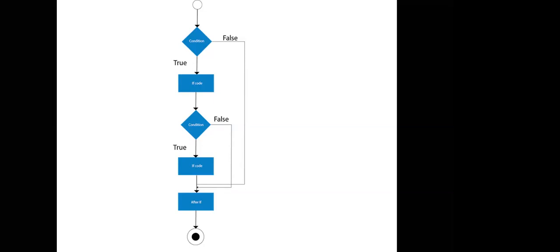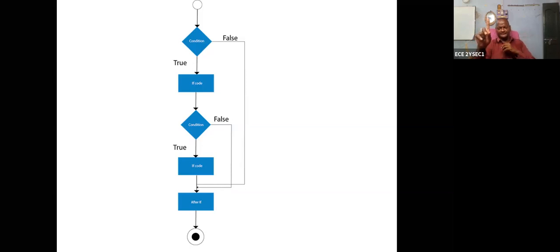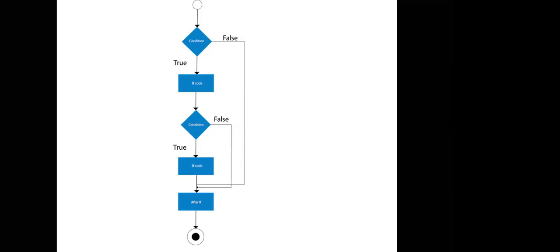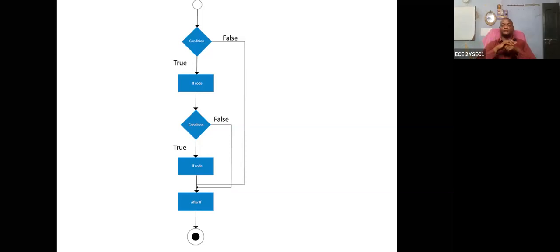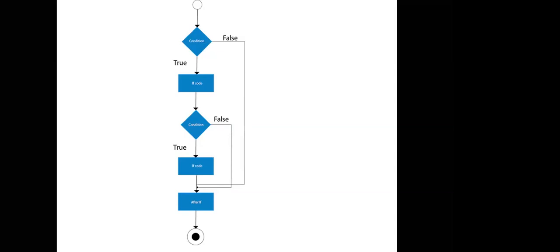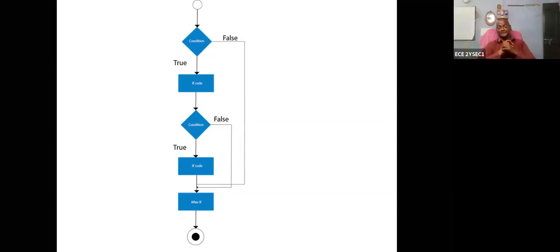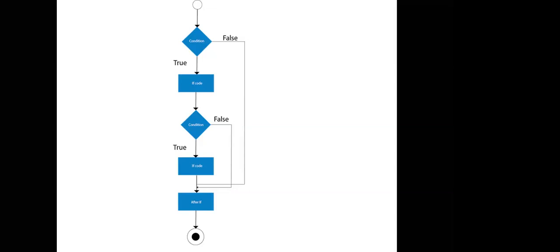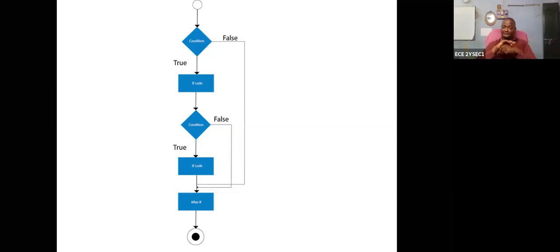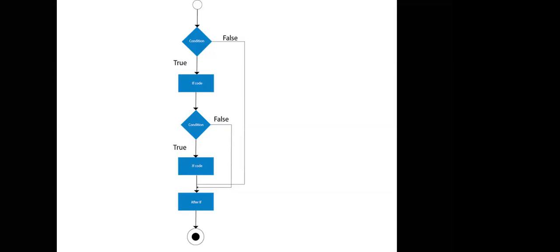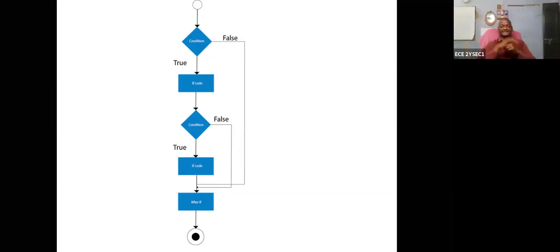Sir, if you are giving two conditions, if and if, the first if condition is satisfied, but the second if condition fails. Where should it go? It goes out of the block, sir. If the first condition fails, it goes out of the first if block. Yes, sir. Sorry, the first condition fails.